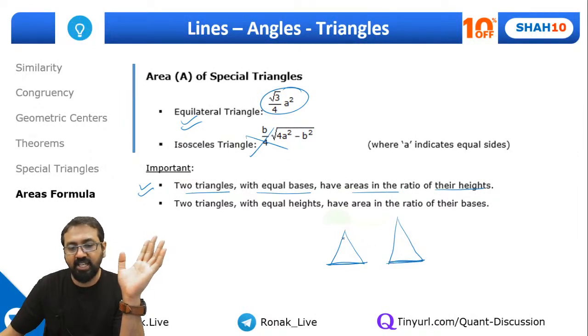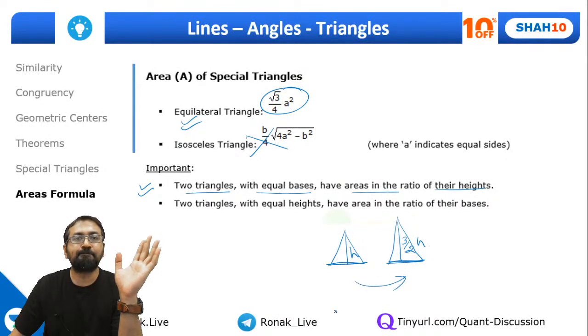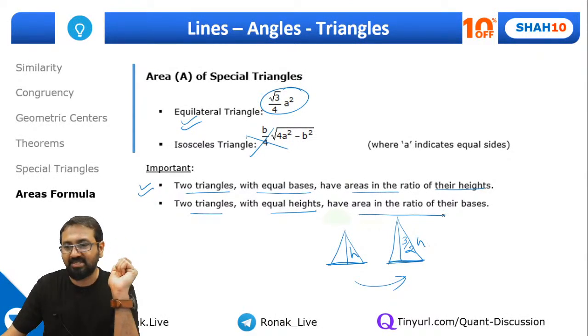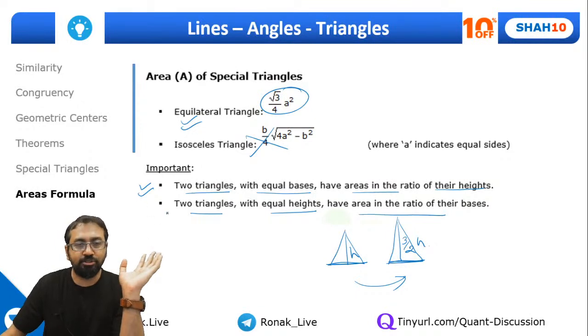So the ratio of the areas will be proportional to the heights. If this height is 3/2 times this height, the area of this one will also be 3/2 times this area. Same way, for two triangles with equal heights, the ratio of areas will be in proportion to their bases. So this is a simple point that you need to remember.